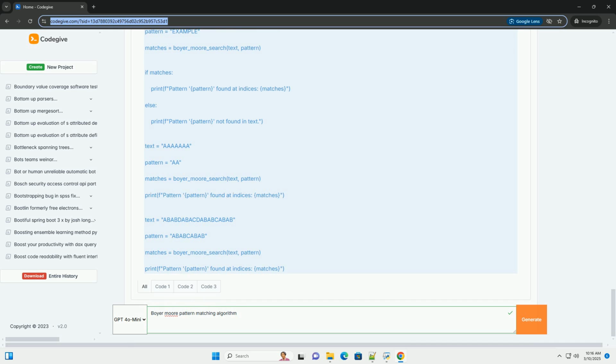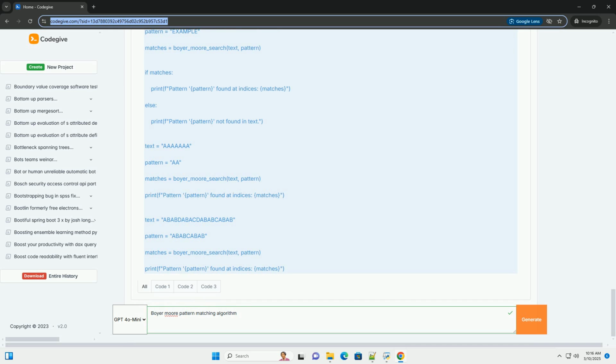If a mismatch occurs, the bad_char_shift is calculated. If the mismatched character exists in the bad character table, the shift is calculated based on the difference between the current pattern index j and the rightmost index of the mismatched character in the pattern. max(bad_char_shift, 1) ensures that the shift is always at least 1.